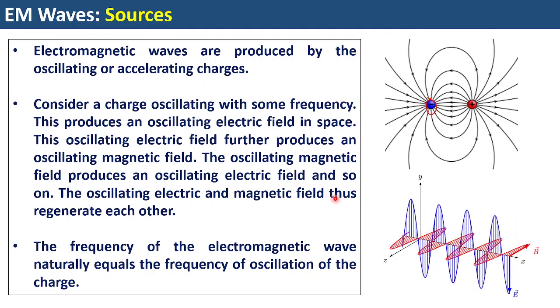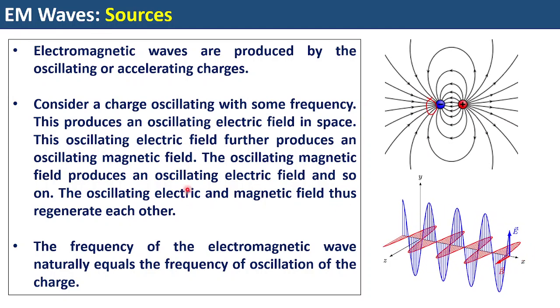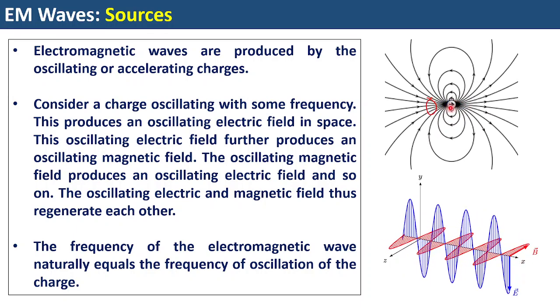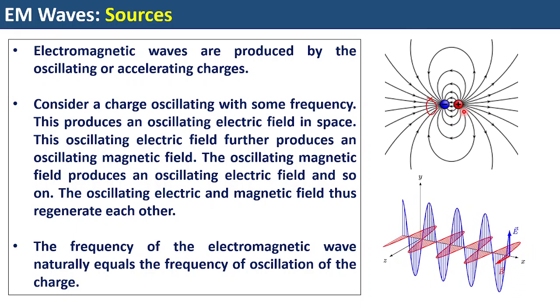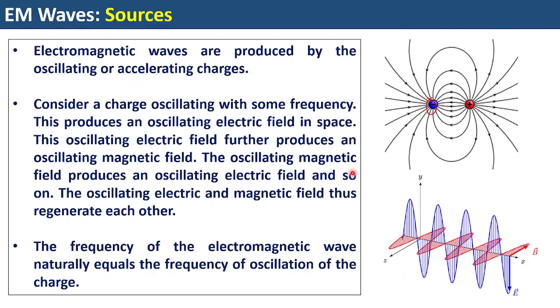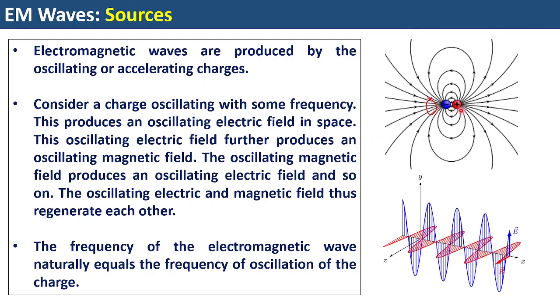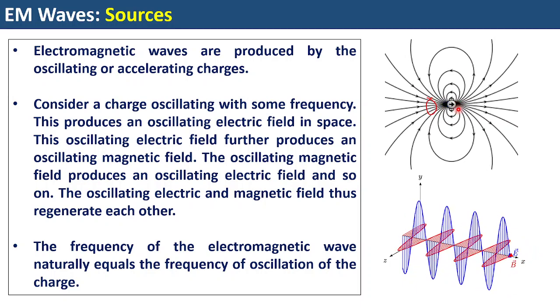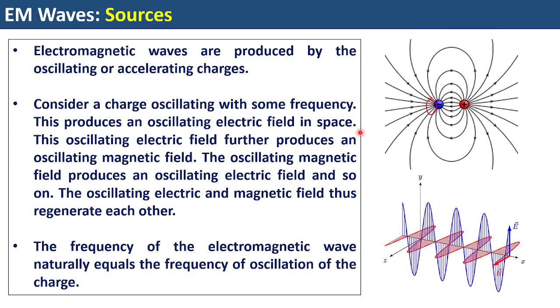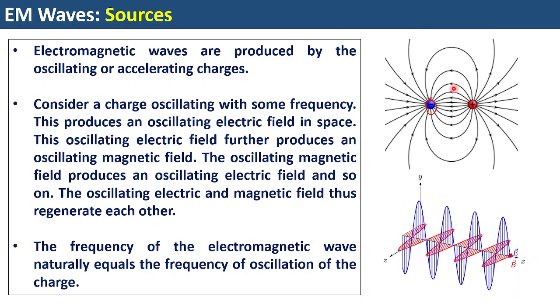Okay, there is a difference in the statement. I am talking about a single charge which is oscillating, but in the diagram you can see a dipole, basically two charges oscillating. Basically we go for dipole radiation generally. I could not find a picture where a single charge oscillates and gives a compression of the electric field, so to illustrate this particular fact, that is why I have taken this image.